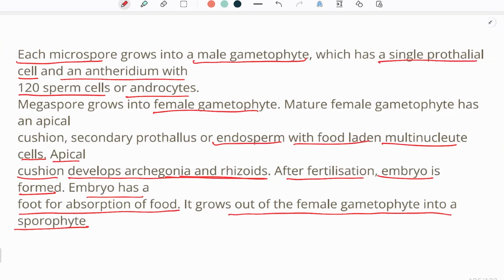This female gametophyte will have some peculiar structures such as the apical cushion and the secondary prothallus, which is an aggregate of multinucleate cells that helps in nutrition. The apical cushion will develop into archegonia and rhizoids, and after fertilization, the embryo is produced with a foot for absorption of food, present on the female gametophyte. After detachment, it will grow into another sporophytic plant.